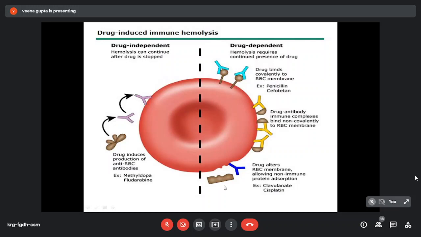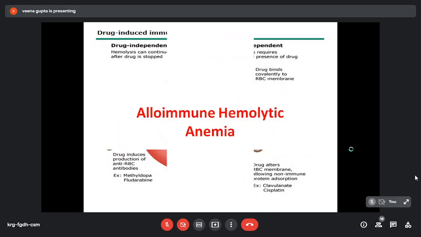And third mechanism, here the drug just alters the RBC membrane where non-immune protein adsorption can occur, like it's seen with clavulanic acid or cisplatin. So here there is just non-immunological adsorption of protein on the RBC membrane due to alteration of its membrane by the drug, which is then recognized by the macrophage and the RBCs are destroyed. So basically, there is no immune response and antibody formation, but proteins are adsorbed onto the RBC membrane. So this is how drug-induced hemolytic anemia can occur.